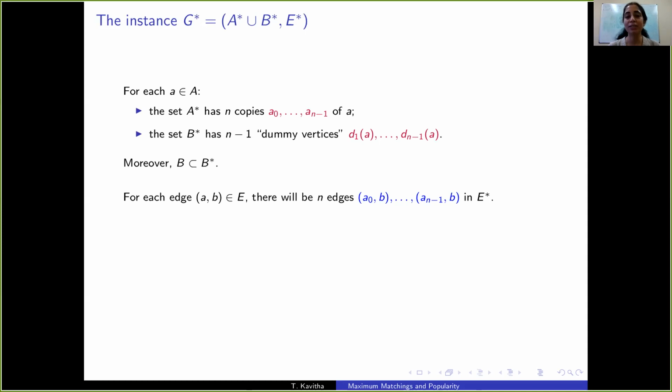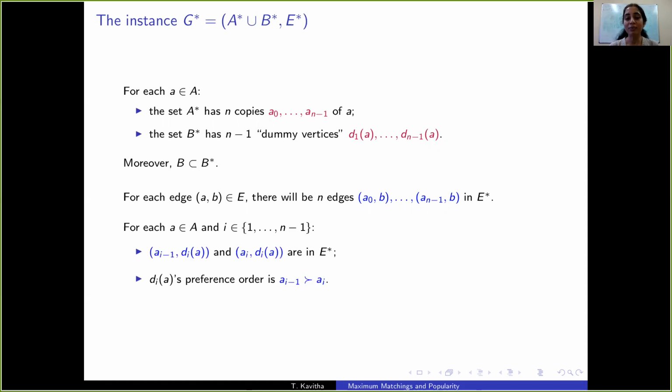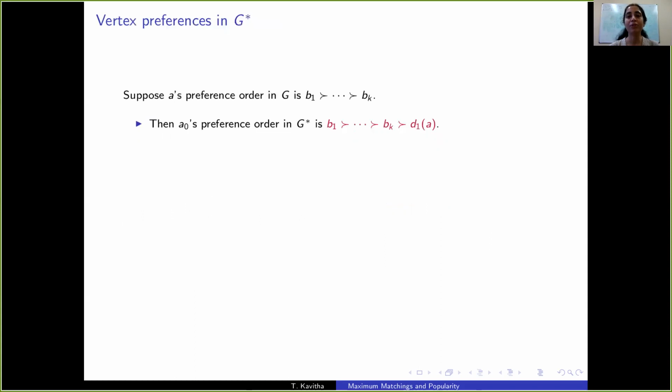For any edge in E, there will be n edges in E star. Every dummy vertex has degree exactly 2. D_i^A will be adjacent to A_{i-1} and A_i, and it prefers A_{i-1} to A_i. The preferences of other vertices are as follows. If A's preference order in G is as given here, then A_0's preference order in G star is exactly the same, only we append a dummy vertex as its worst choice neighbor.